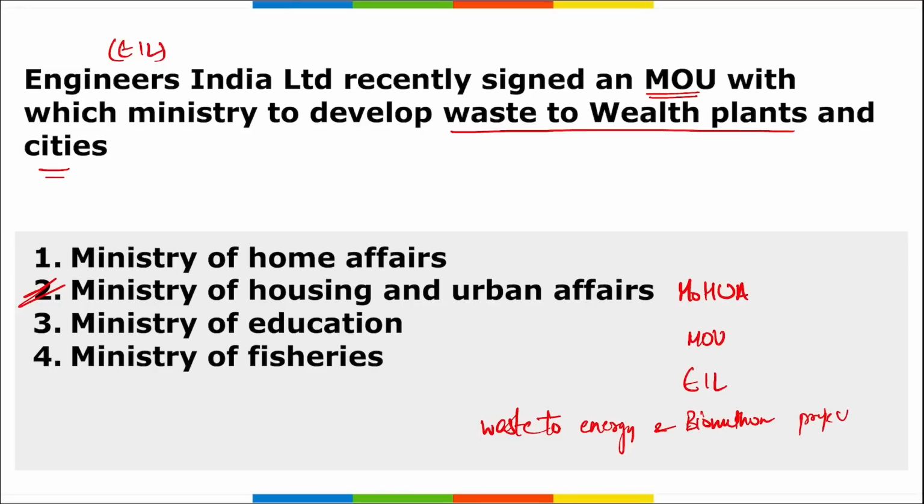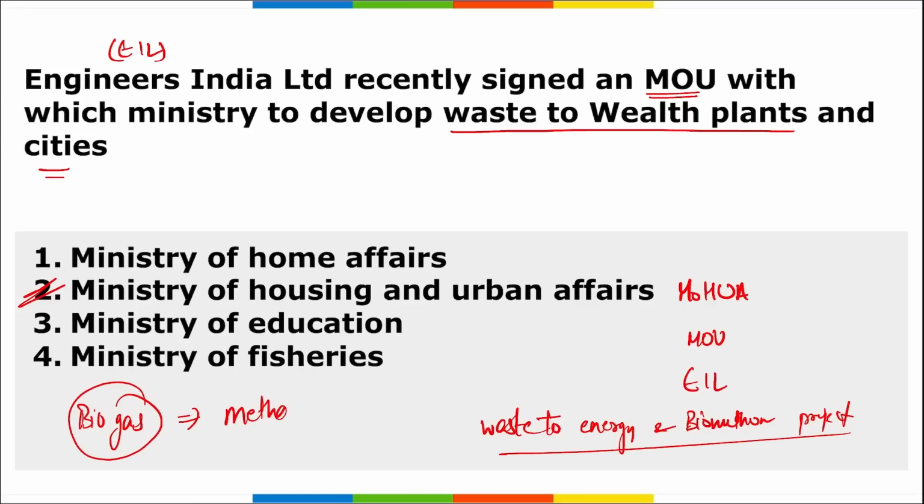First of all, you need to remember that when we are talking about biogas, the gas that is released from this, or natural gas, is methane, and methane is combustible. So this biogas is hence used in cooking and everything. Remember this MOU is in line with India's green growth agenda, that we are shifting from non-renewable sources of energy to renewable sources of energy.